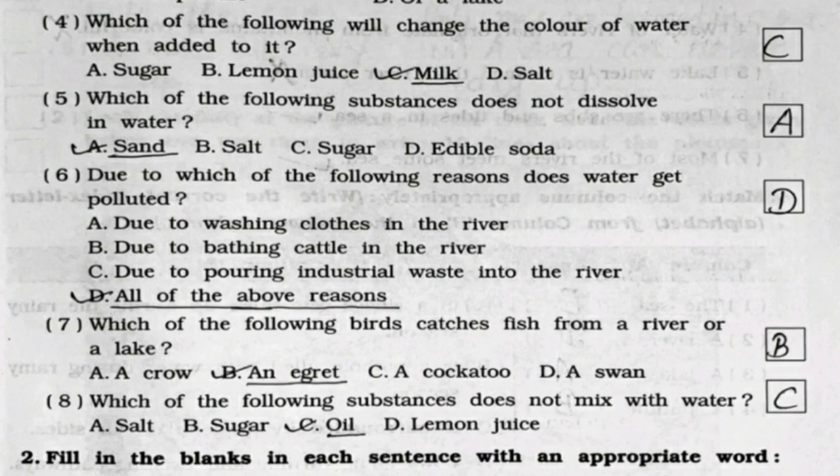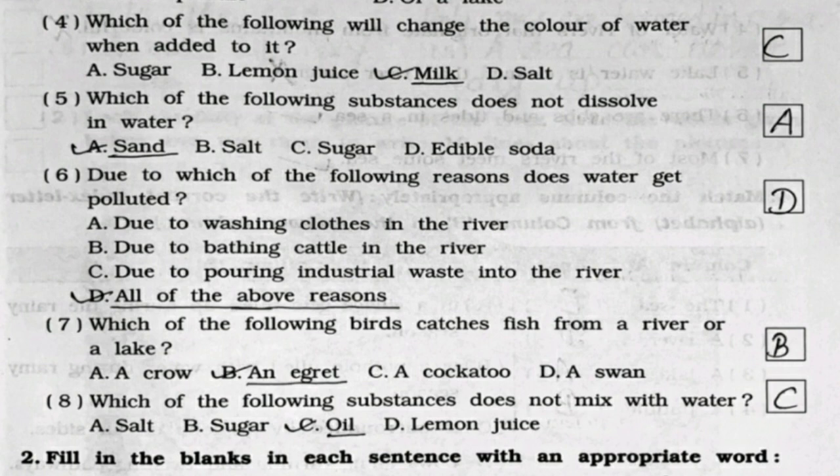Fourth, which of the following will change the color of water when added to it? It's option number C, milk. Fifth, which of the following substances does not dissolve in water? It's option number A, sand. Sixth, due to which of the following reasons does water get polluted? It's option number D, all of the above reasons.